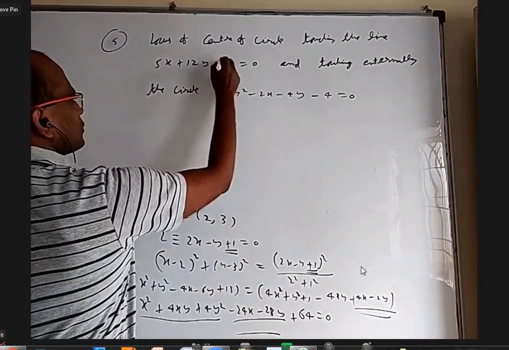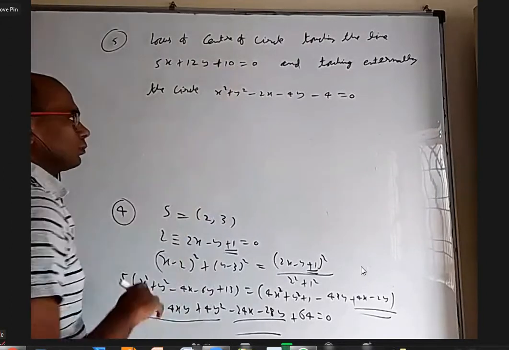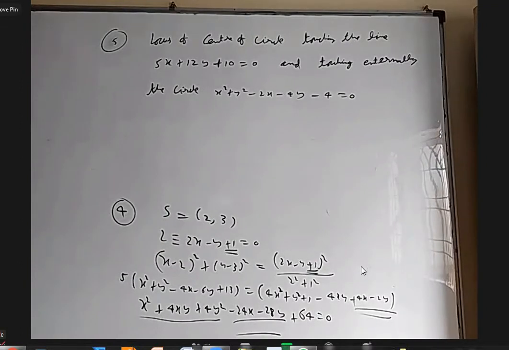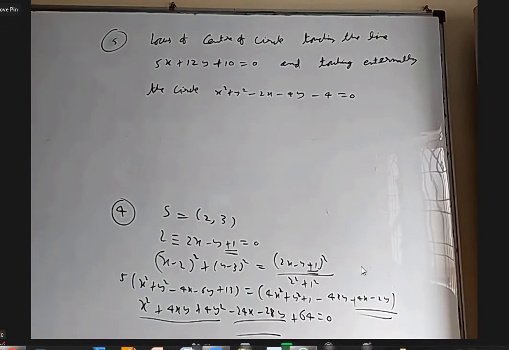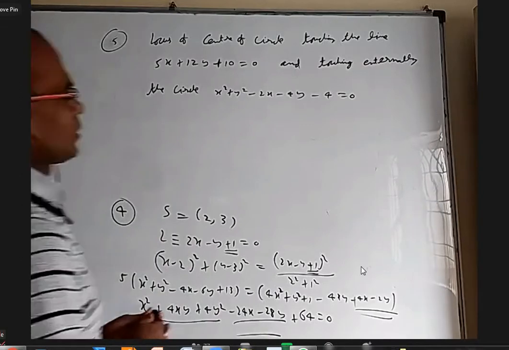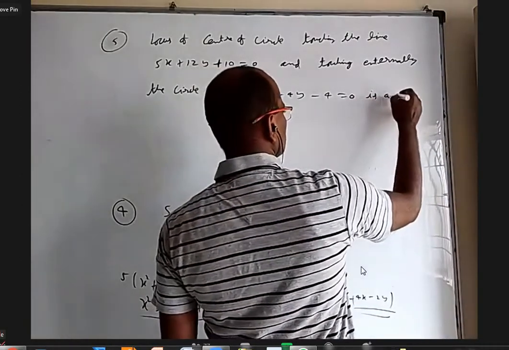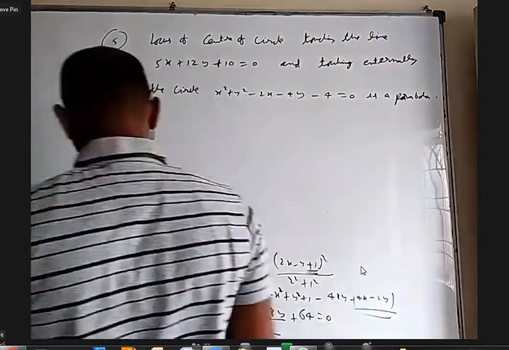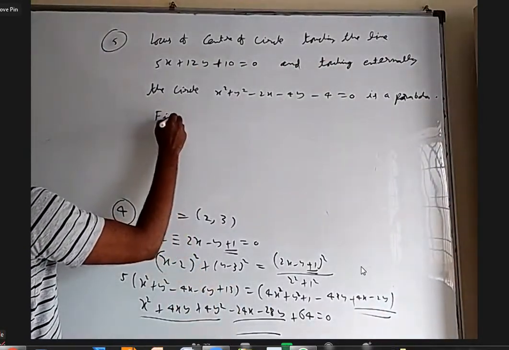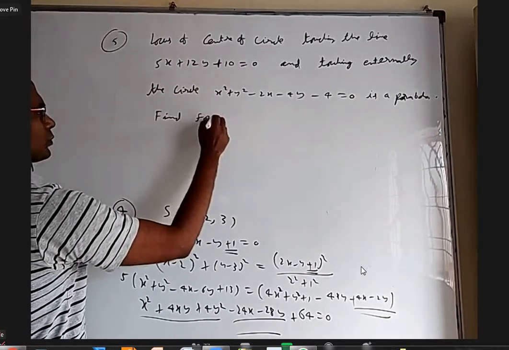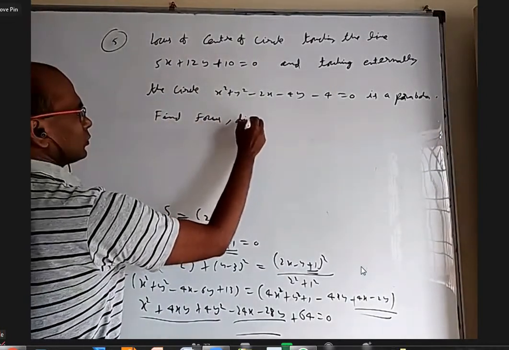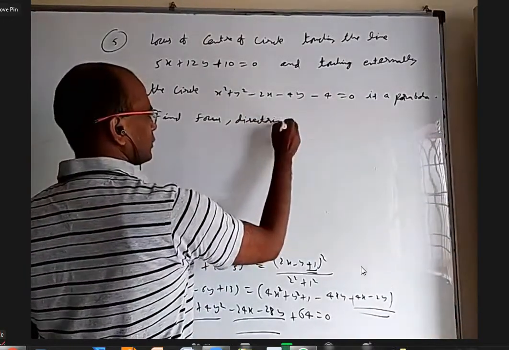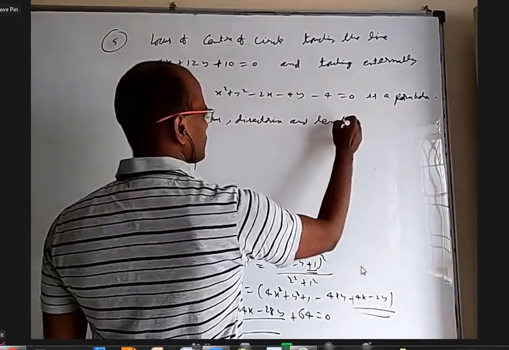The constant is plus 10. Is a parabola. Find focus, directrix, and length of latus rectum of that parabola.